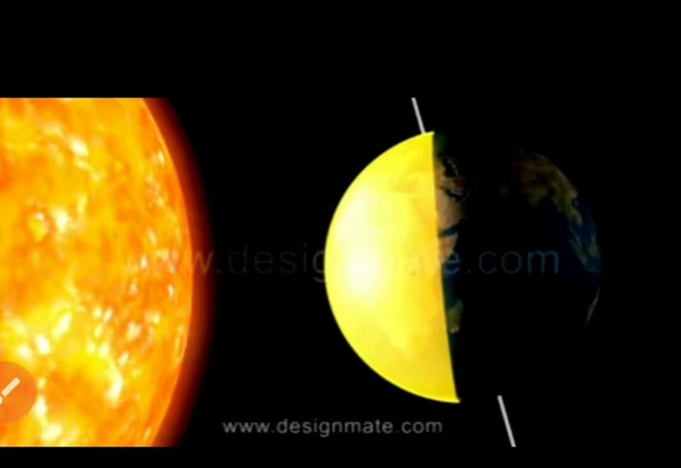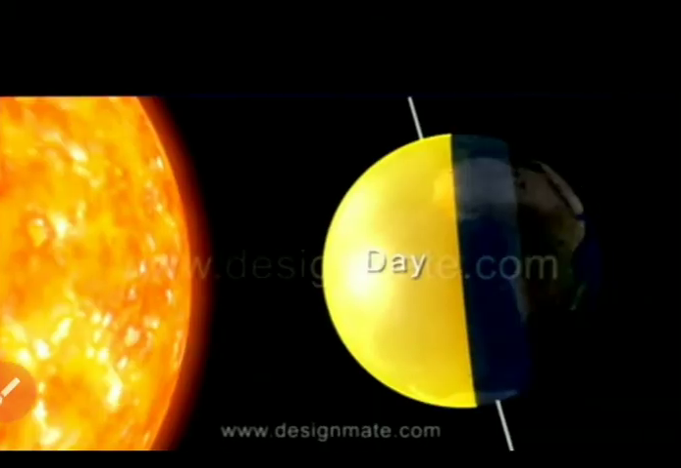Here you can see one part which is facing the sun is daytime, and another part which is not facing the sun is night time. So this happens due to the rotation of the earth, and thus rotation of the earth changes day into night and night into day.